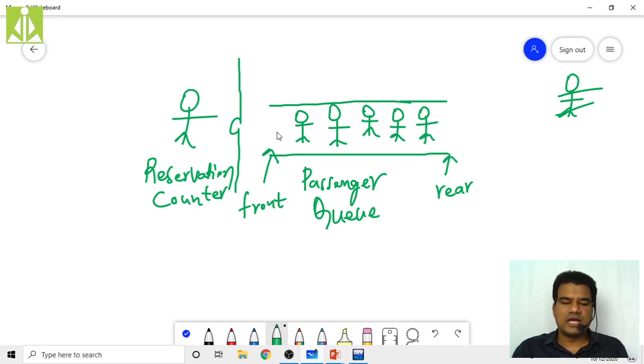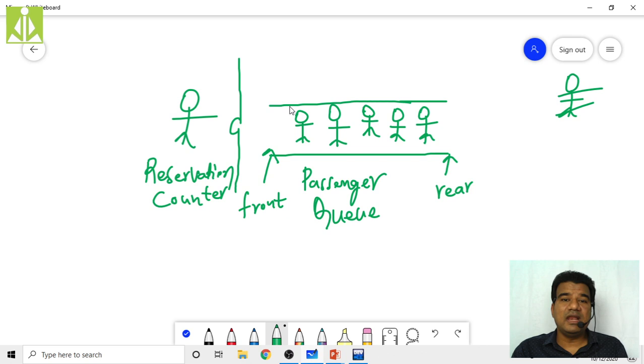Okay, so the next thing, the deletion. When will these persons be removed from this queue? Once they are satisfied, once they get the service or the ticket from this reservation counter, then only will they leave this queue.